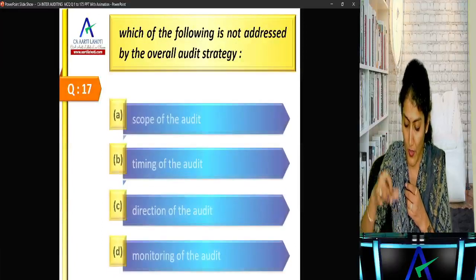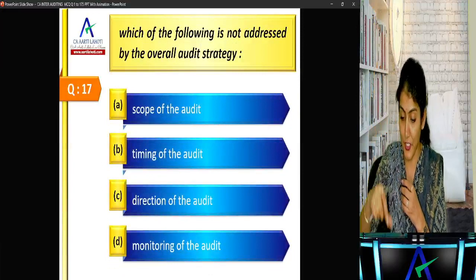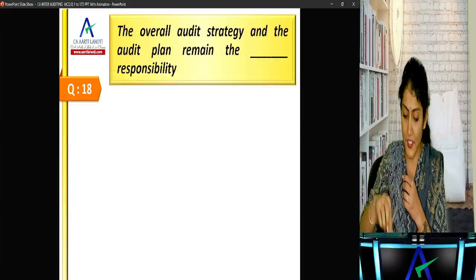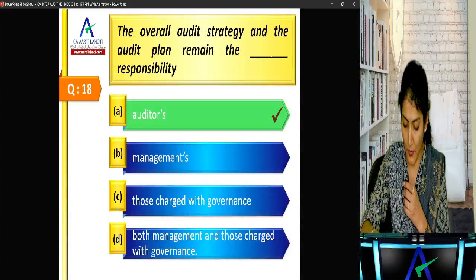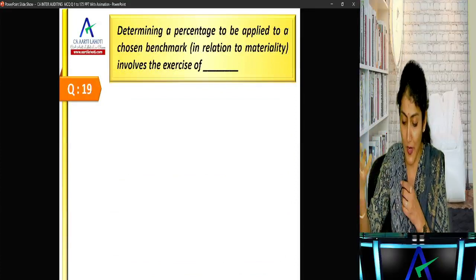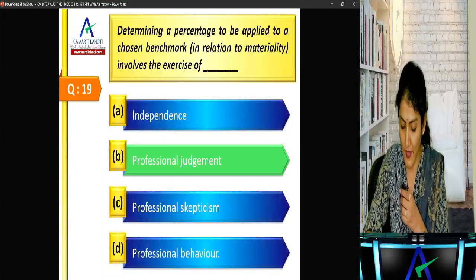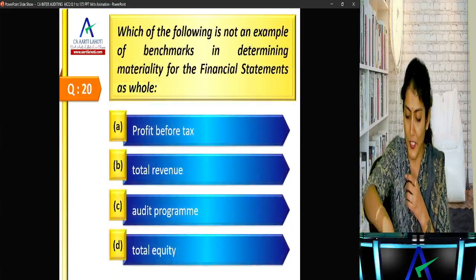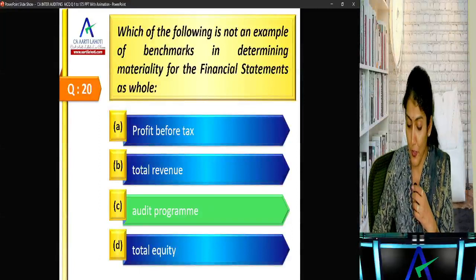Which of the following is not addressed by audit strategy? Monitoring, because scope, timing, and direction of the audit, so monitoring is not covered. Okay, right. The overall audit strategy and the audit plan remain the auditor's responsibility, right? It remains the auditor's responsibility. Determining a percentage to be applied to a chosen benchmark involves the exercise of professional judgment, right? It involves the exercise of professional judgment. Which of the following is not an example of a benchmark in determining materiality? Right, audit program, that cannot be a benchmark.